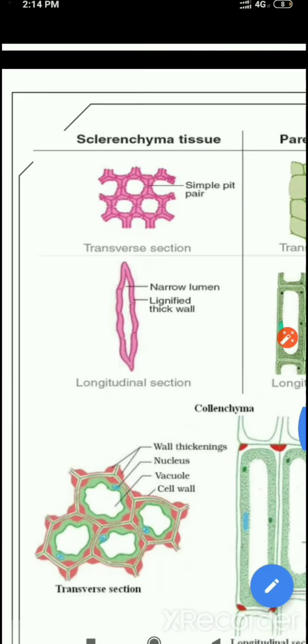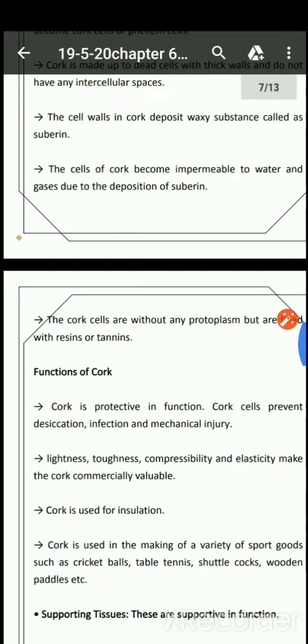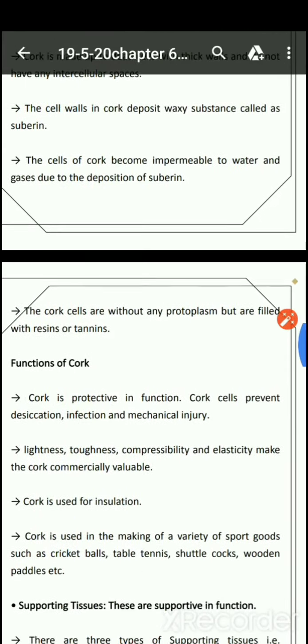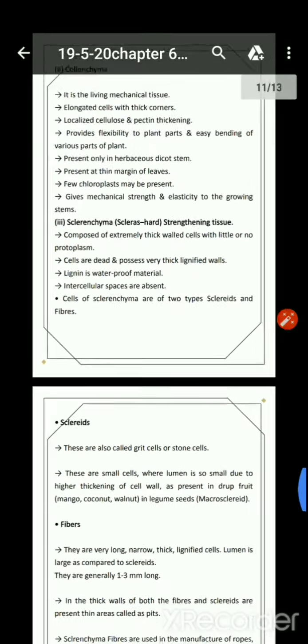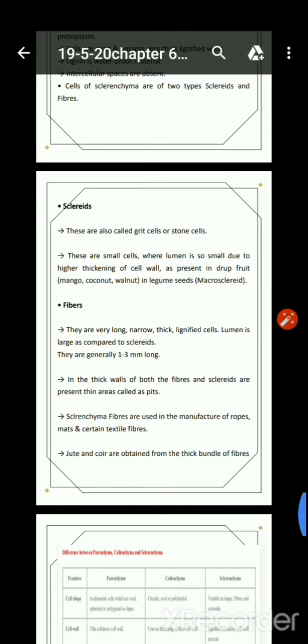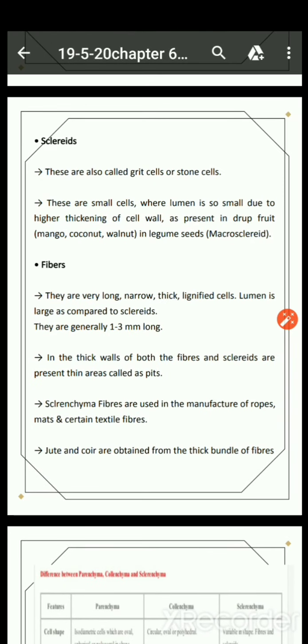Okay, next comes your fibers. So we were talking about the sclerenchyma fibers.